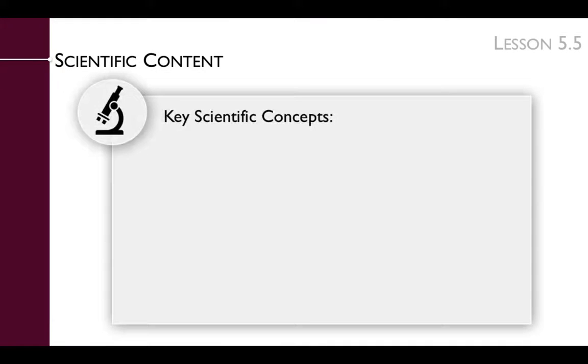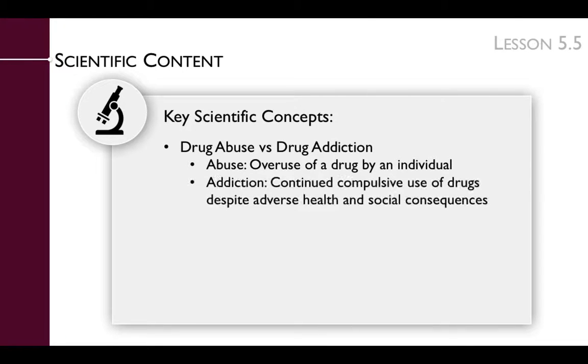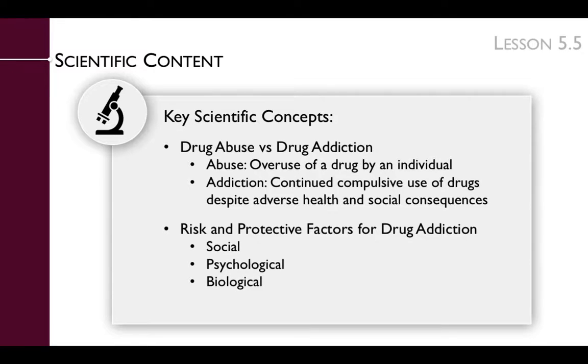To prepare for this lesson, you'll need to review the key scientific concepts presented in it. They include drug abuse versus drug addiction. That abuse is defined as the overuse of a drug by an individual, whereas drug addiction is the continued compulsive use of drugs despite adverse health and social consequences. This lesson also describes risk and protective factors for drug addiction, including those that are social, psychological, and biological.